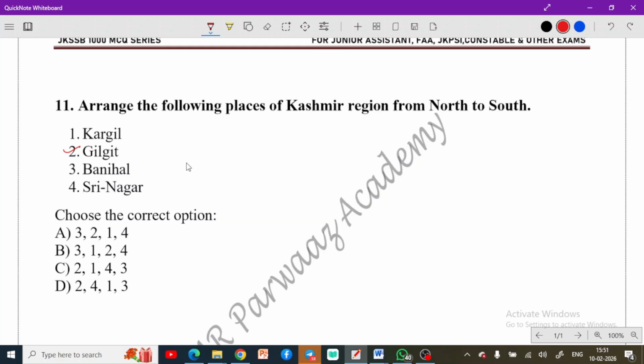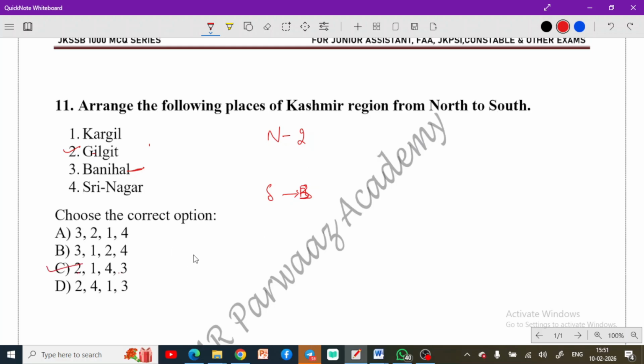Then you have Kargil, Banihal, Srinagar. Now you know Banihal is the southern point. So two will come at the northernmost point, and at the southernmost point you will have Banihal, and that means number three here. So two and three will be two and three. Option number C would be correct.